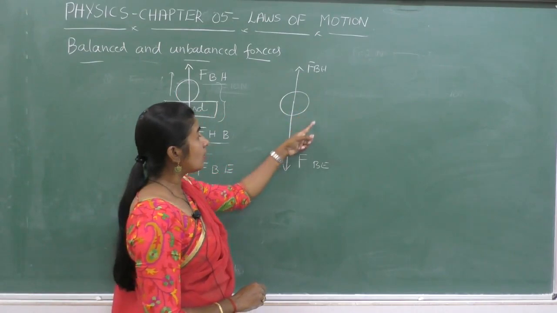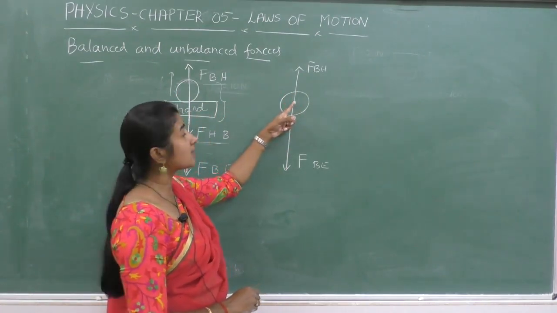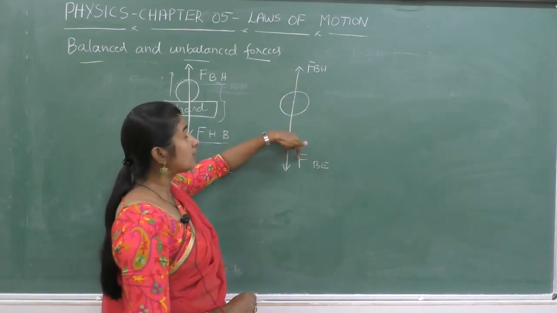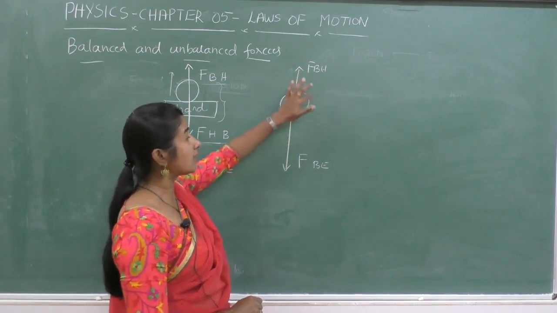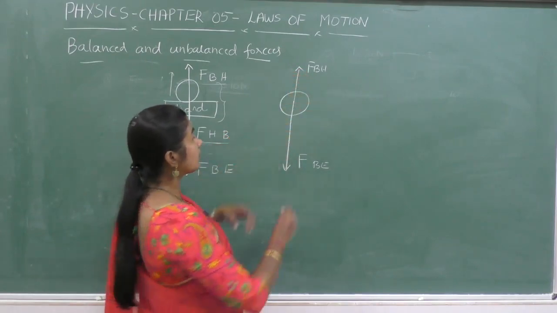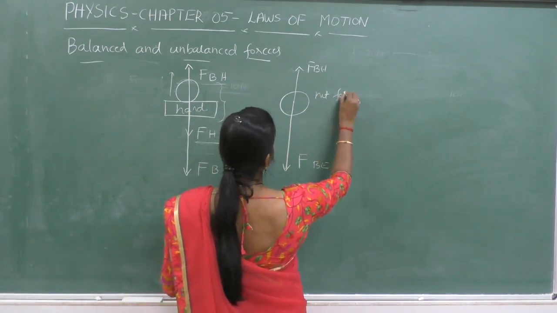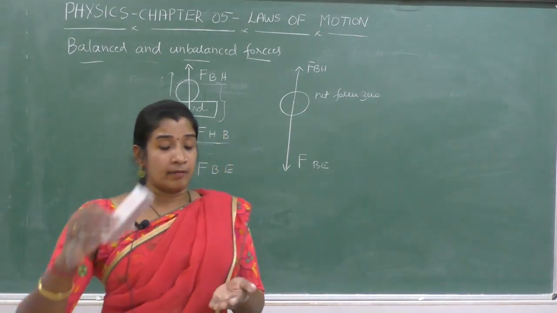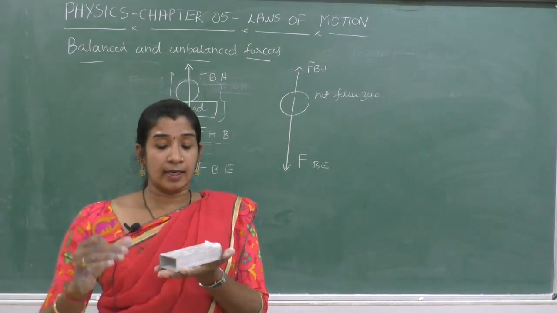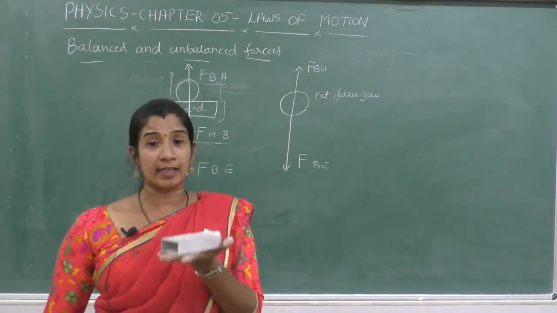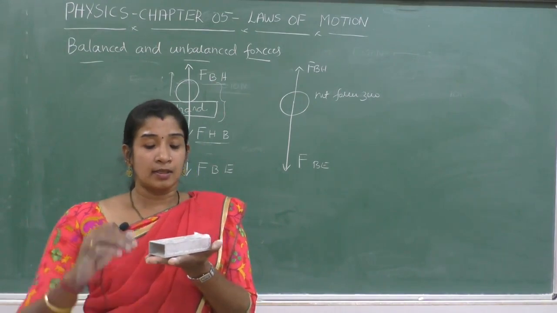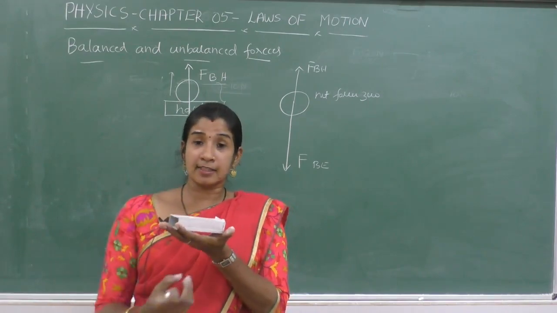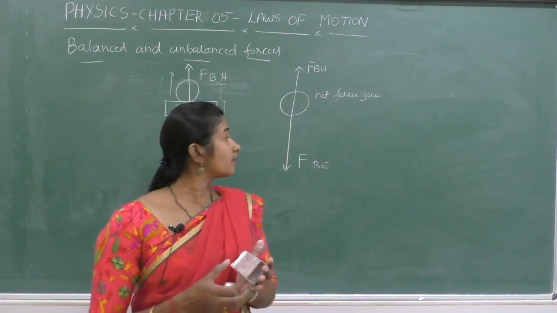Therefore, if this object is at rest, that means these two forces balance each other. These two forces are equal in magnitude and opposite in direction, hence they cancel each other. Therefore, in this case, net force becomes 0. So when this object is left, it remains in the state of rest on my hand, because the force exerted by the hand on the object is balanced by the force of gravity.